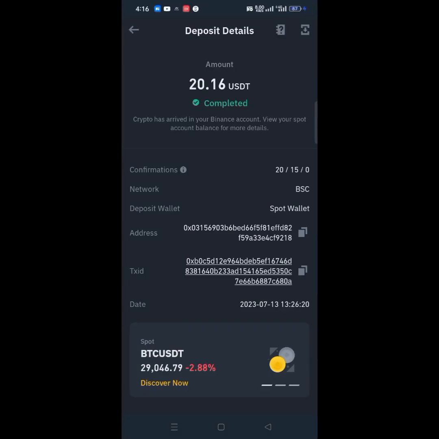Right here on my screen is a payment proof of 20.16 USDT, and guess what? I got this particular payment for free. I'm not lying, I got it for free, and I'm going to show it to you guys in this video today. Another one is this 8.35 USDT withdrawal, and I got it for free.